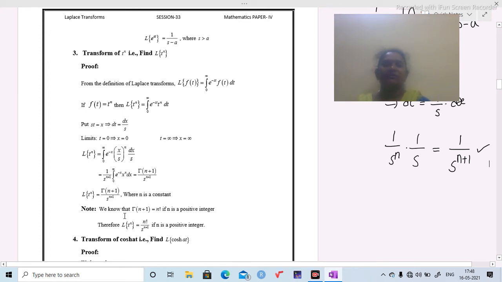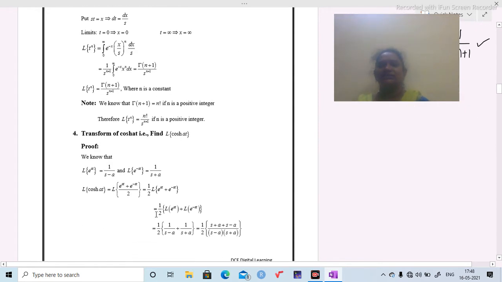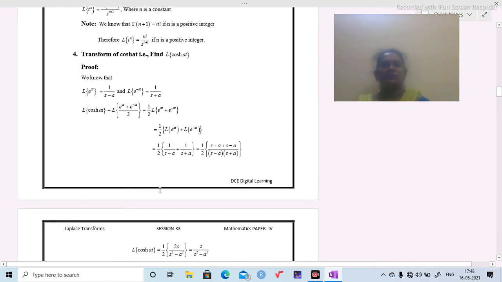Now we are going to do a particular case of the Laplace transform of t power n. That means if n is a positive integer, the value of gamma of n plus 1 is n factorial. That's why the Laplace transform of t power n equals n factorial by s power n plus 1 if n is a positive integer. Next one, fourth one, that is the Laplace transform of cosh at.